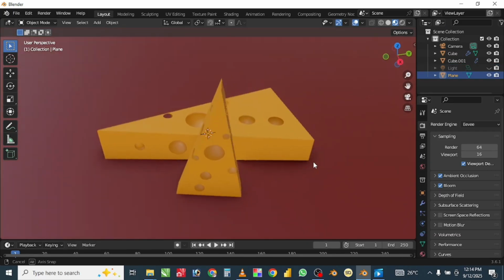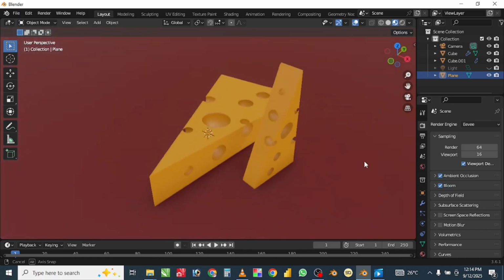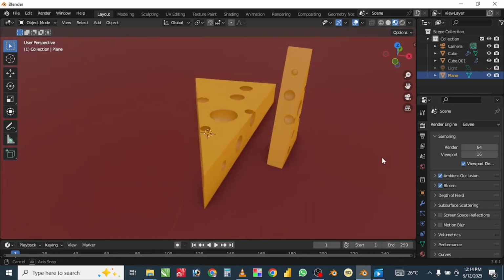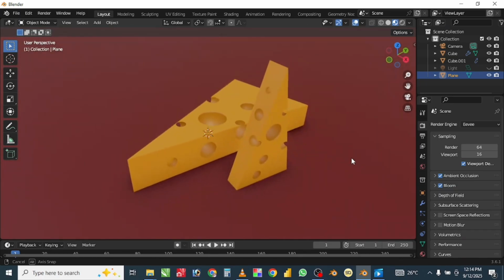And that's it. From a plain cube to a fun little cheese. Remember, it doesn't have to be perfect. It's all about taking small steps into 3D.